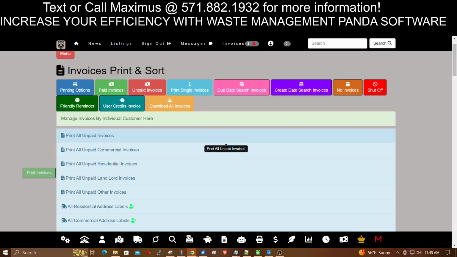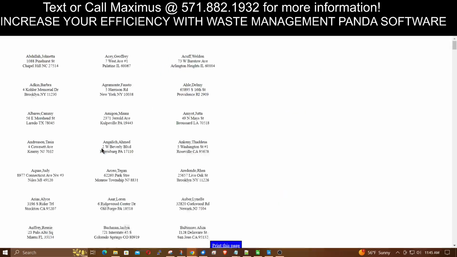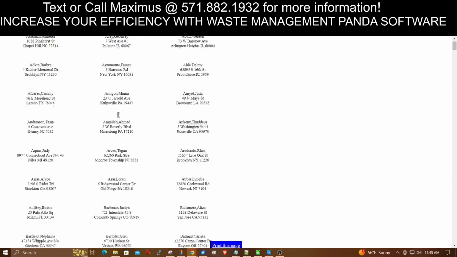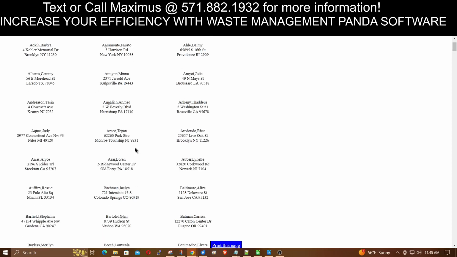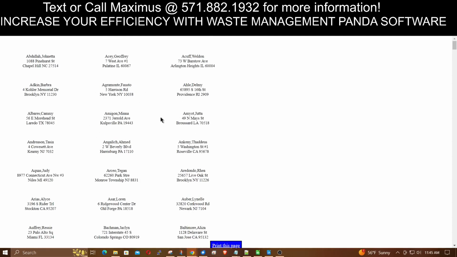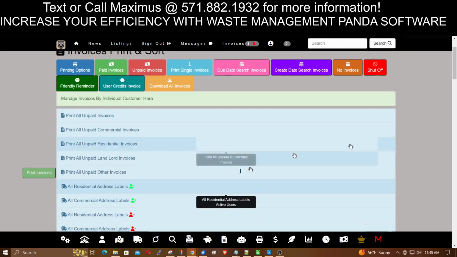Now the other option in here is maybe people like to do the labels. So if you wanted to print all the labels for everybody, you just do that and it prints it out. It's laid out in such a way where if you get the sticky labels that you peel off, you could do that and print all the labels out at one time. It's already lined up for you to get printed on that label paper. So it's a pretty sophisticated print operation, and like I said, you can get to it quick, 2 clicks or less, and you can get these things printed out.